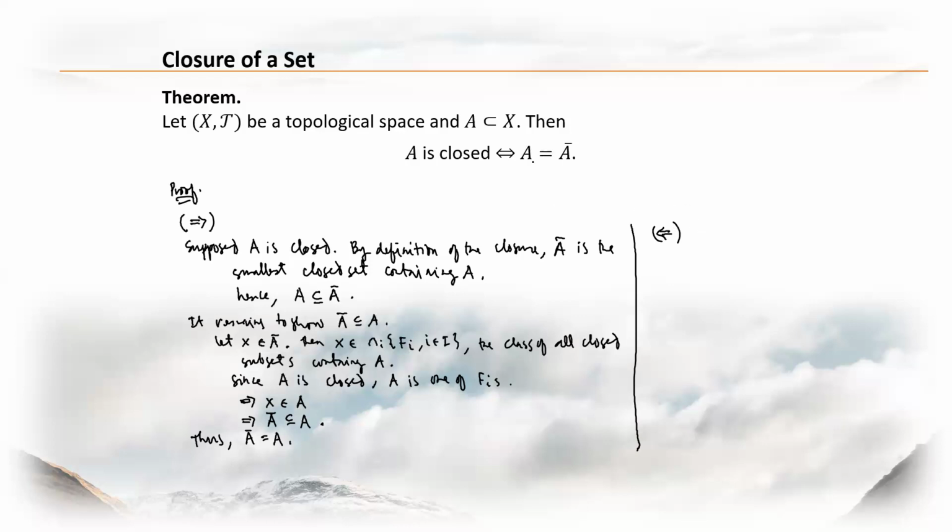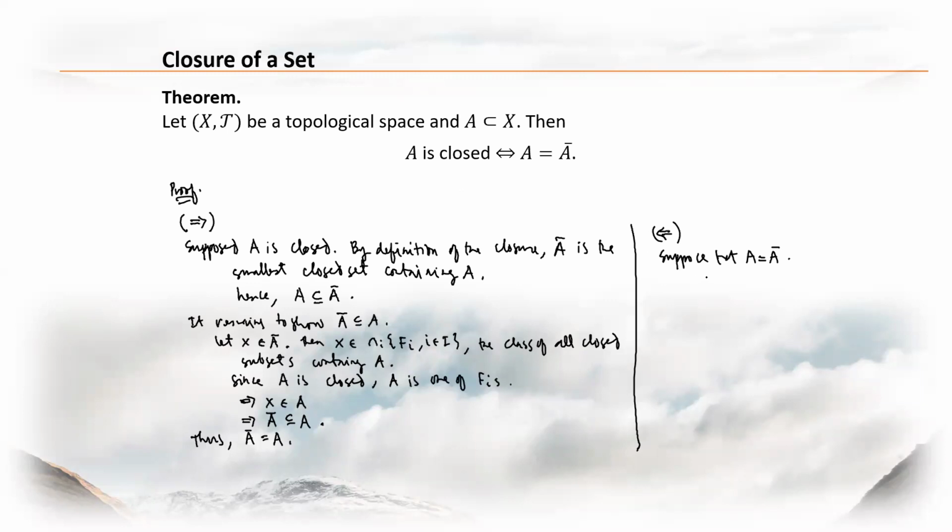Here, we will assume that A is equal to the closure of A. We will show that A is closed.